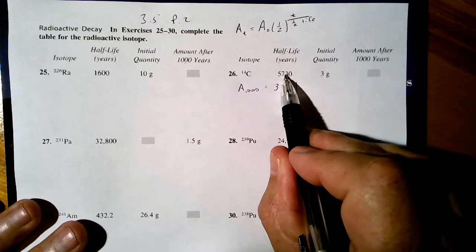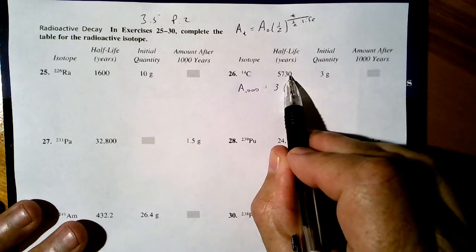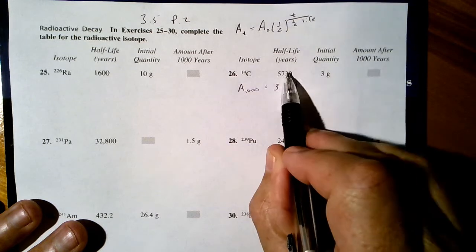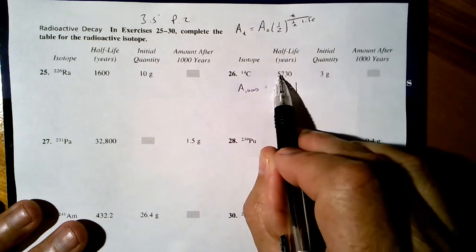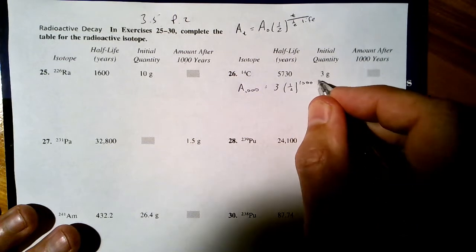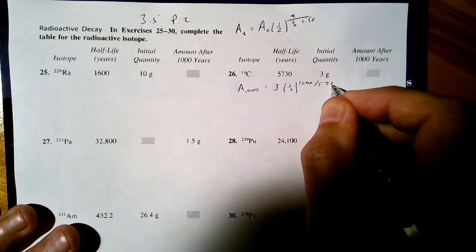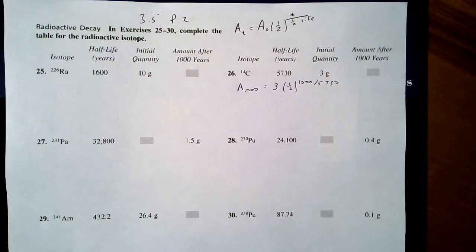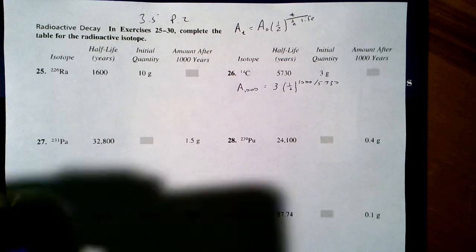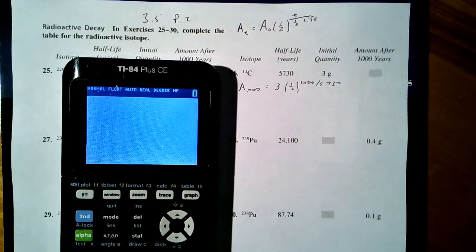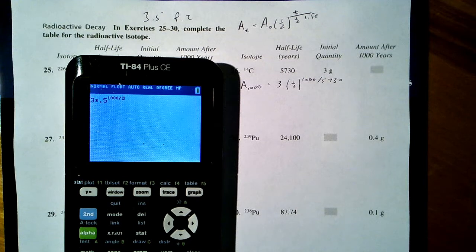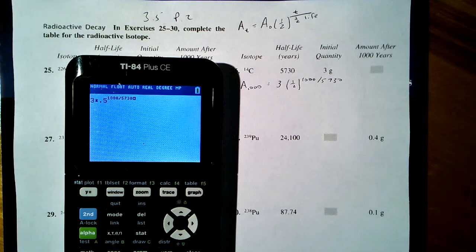It takes 5,730 years for me to multiply it by half. I'm only going to allow 1,000 years to pass. It's a smaller fraction than 1. It's this fraction: the amount of time that passes divided by 5,730. I'm just multiplying by a fraction of a half. So let's get to that. 3 times 0.5 raised to the 1,000 divided by 5,730.